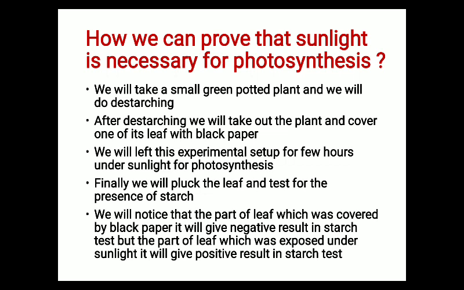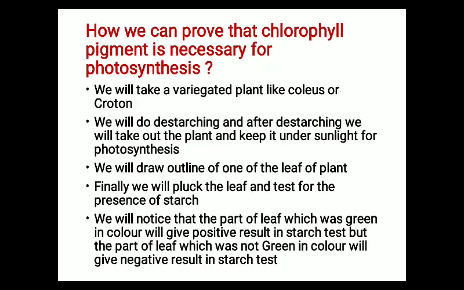Then we will notice that the part of the leaf which was covered by black paper will give a negative result in the starch test. Negative result means it will not change to bluish black color, it will change to brownish color. But the other leaves which were not covered by black paper will change to bluish black color. It will give a positive result in the starch test because it was exposed to sunlight. So this is how we can experimentally prove that sunlight is necessary for photosynthesis.